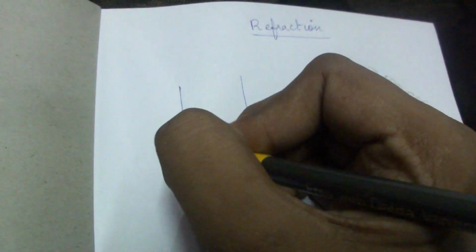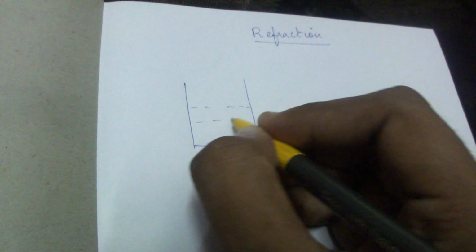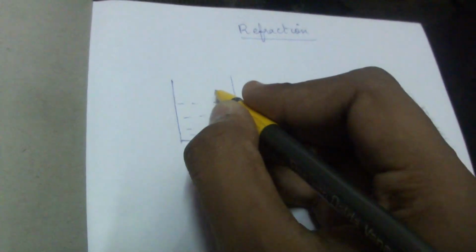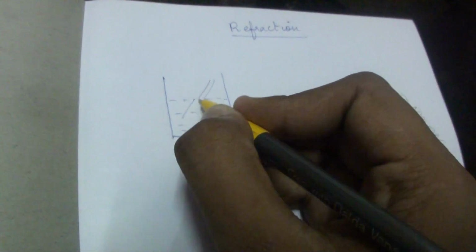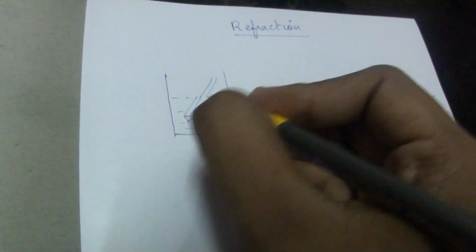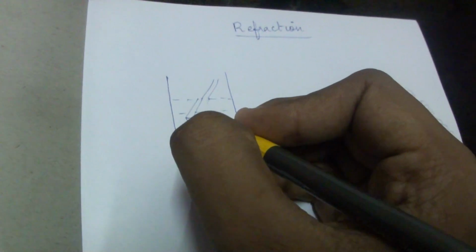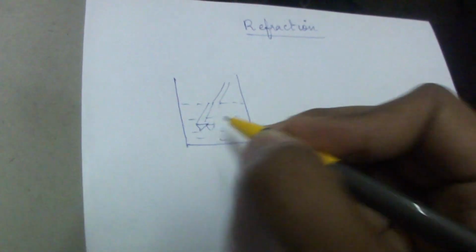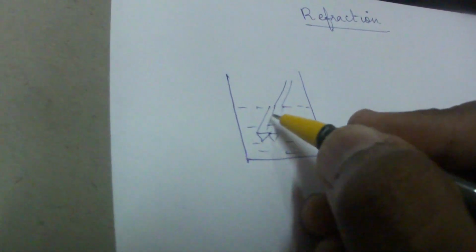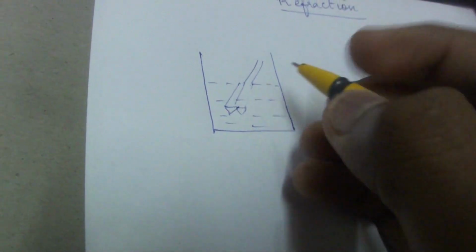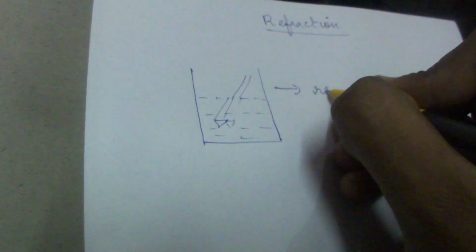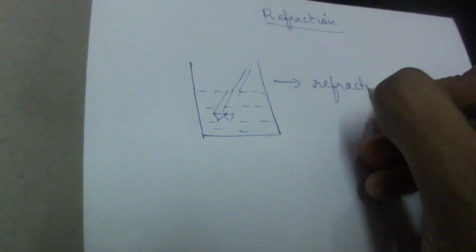So what is refraction? For example, when we have a cup which is filled with water and we have a pencil here. You can see that when you place a pencil like this, the position will slightly be displaced, right? Actually it must be like this, but the position will actually be displaced. Can you see that? It will be just opposite to what it actually has to be. So that kind of a phenomenon which is seen in light rays is known as refraction.